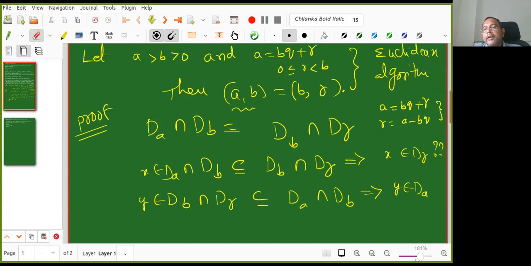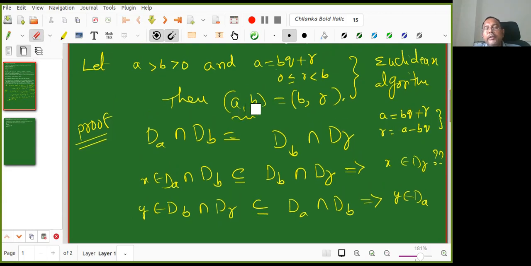I want to prove this. What is it that I want to prove? I want to prove GCD of A, B equal to GCD of B, R. Means maximums are equal, but I'll prove more. Their intersections are equal first. Anyhow, to prove the maximum, first I need to show the intersections. Hope you understand why proving more is clear to you. Okay, now the goal is this much only.